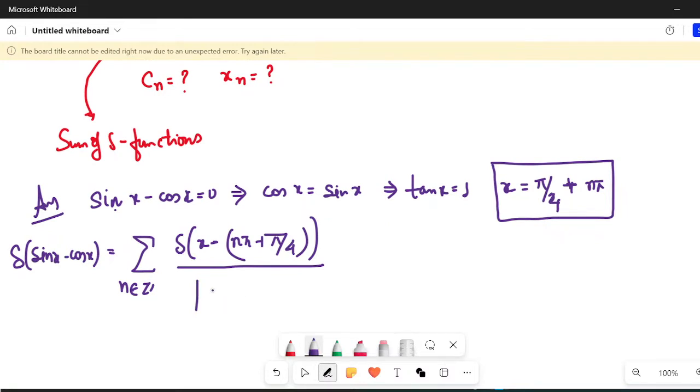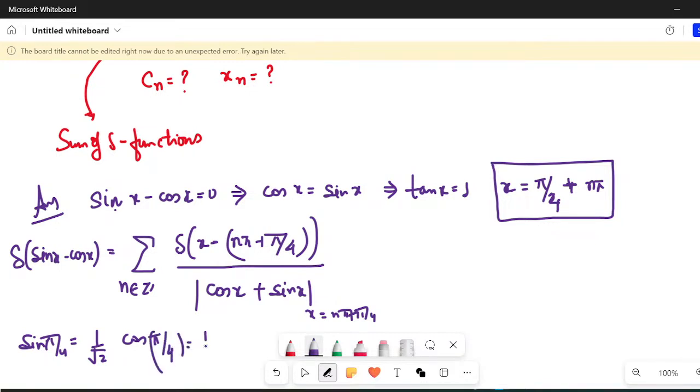The derivative of sin x is cosine x, and the derivative of cosine x is minus sin x, so plus sin x, at x equals n pi plus pi by 4. And remember, sin pi by 4 is also 1 by root 2, and cos pi by 4 is also 1 by root 2. Is that clear?